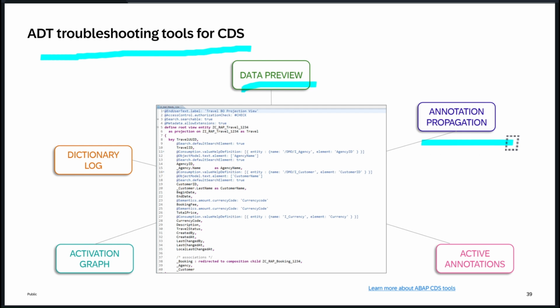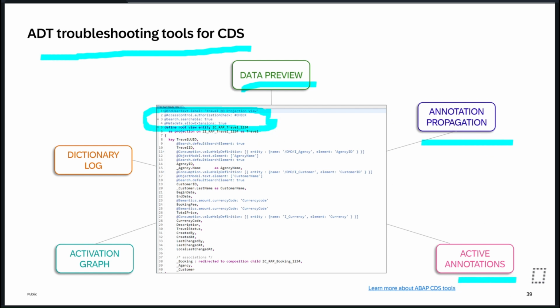The second thing is annotation propagation, which means it will tell you what annotations are coming from which view. Okay, this view might be using different kinds of CDS views, right? Where there could be some other annotations. So what annotations are propagated from which view, you can use this.